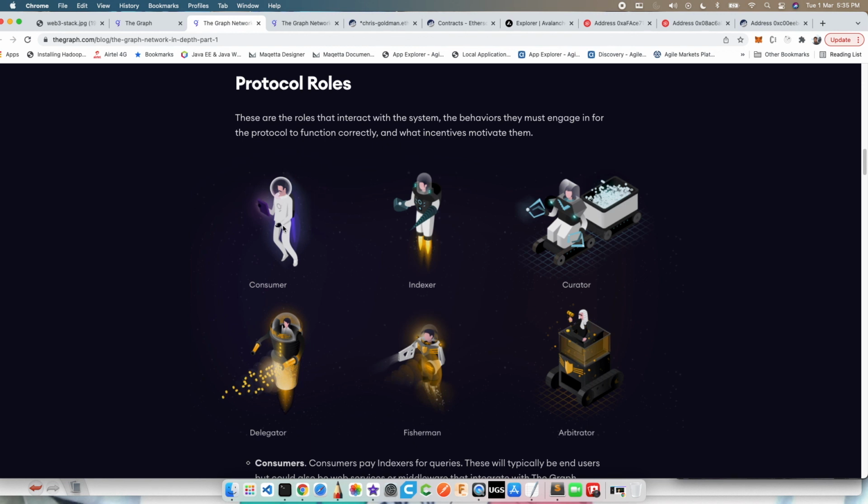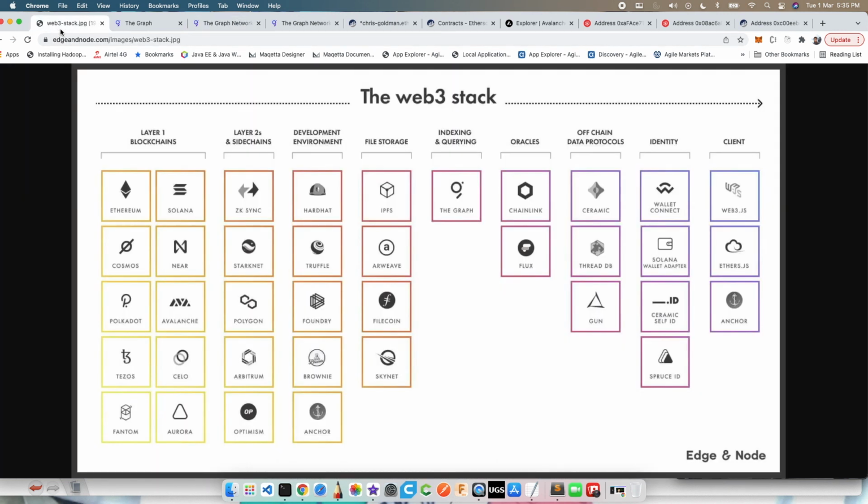But the idea is that the consumer is someone who wants to consume this blockchain data, because to index it is one of the hard problems, right? Because you have so many blockchains and you want to index all of the data, right? It's a very